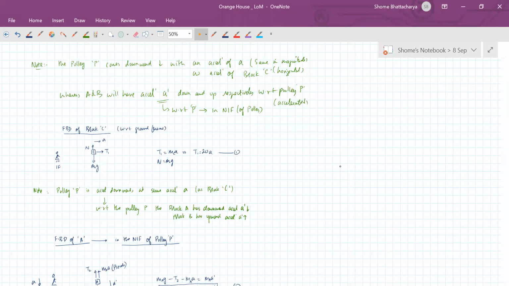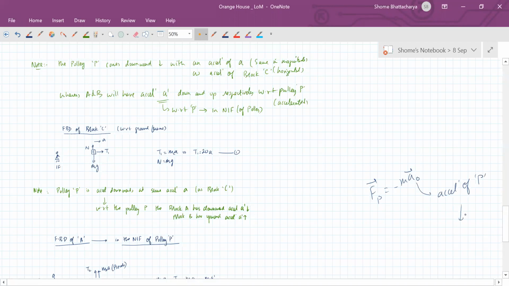In both cases pseudo force will act upwards beta because pseudo force is opposite to acceleration of the frame. So pseudo force is minus of mass into acceleration of the frame. So here this is the acceleration of the pulley P, so that is downward.